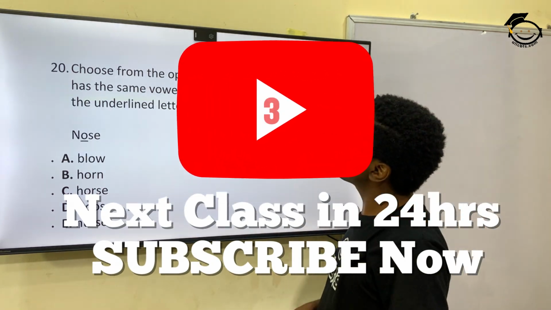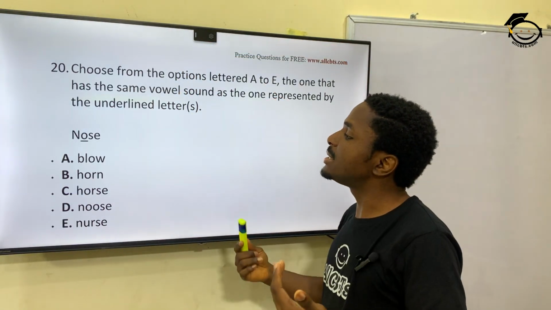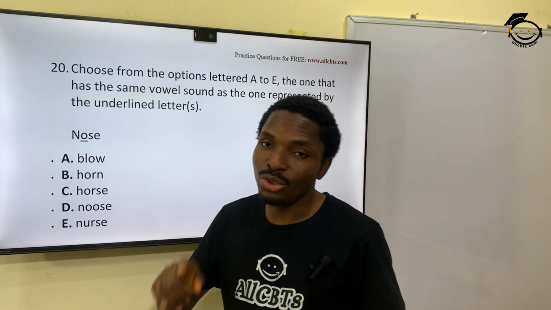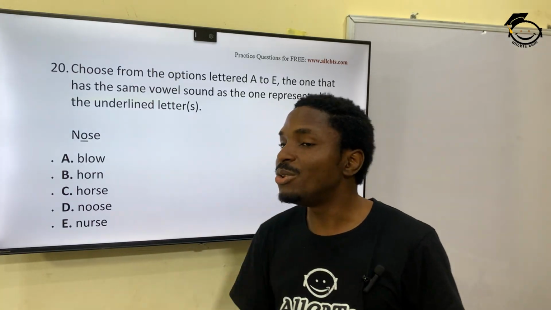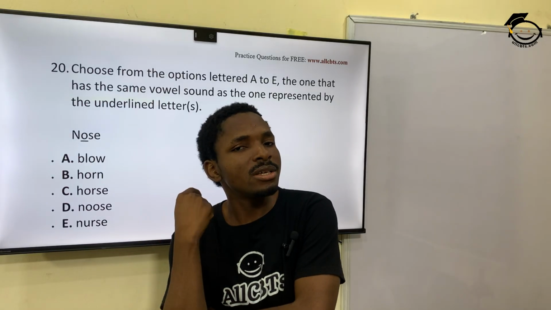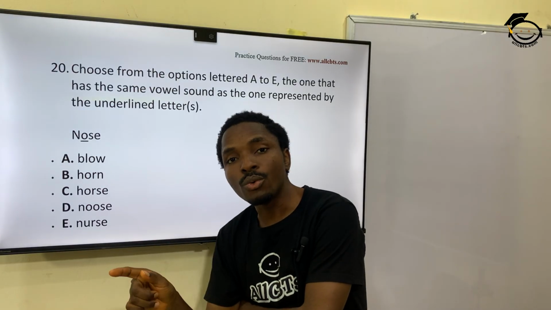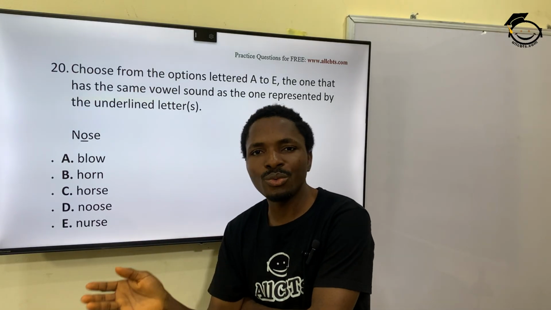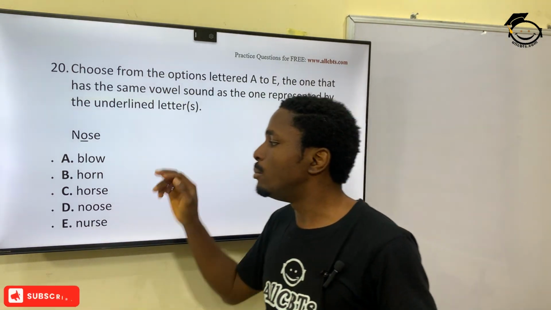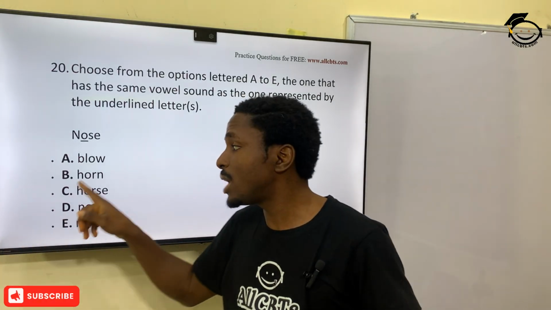20. Choose from the options A to E the one that has the same vowel sound as the one presented by the underlined letter. Now pronounce this word for me. Nose. So what's that sound? This O sound. When you pronounce nose, what came into your ears? That's O. Nose. O. Okay, so that's the O sound. So which of these words has the O sound? You have blow. You have on. That's not the O sound. So you can strike B out.